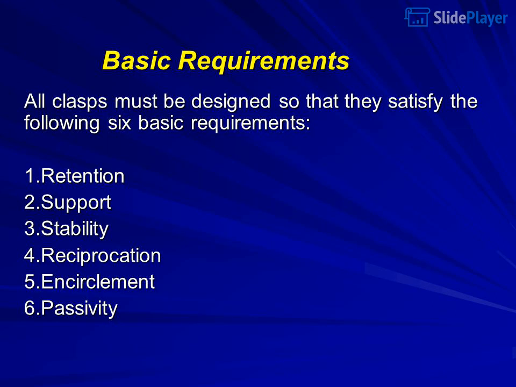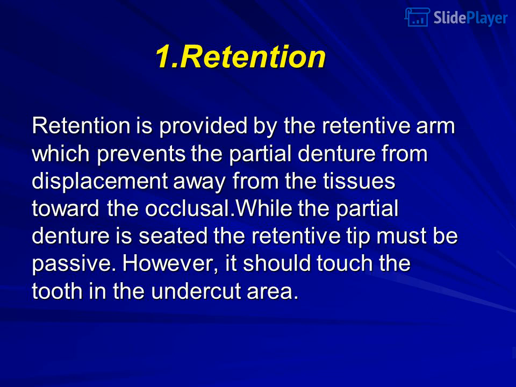Basic requirements. All clasps must be designed so that they satisfy the following 6 basic requirements: 1. Retention. 2. Support. 3. Stability. 4. Reciprocation. 5. Encirclement. 6. Passivity. 1. Retention. Retention is provided by the retentive arm, which prevents the partial denture from displacement away from the tissues toward the occlusal. While the partial denture is seated, the retentive tip must be passive. However, it should touch the tooth in the undercut area.